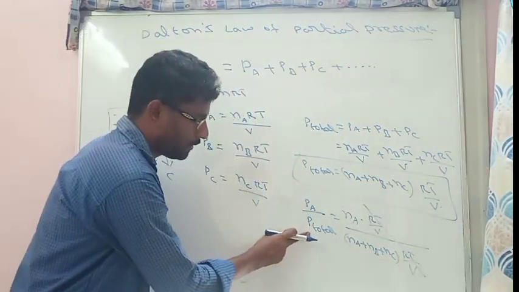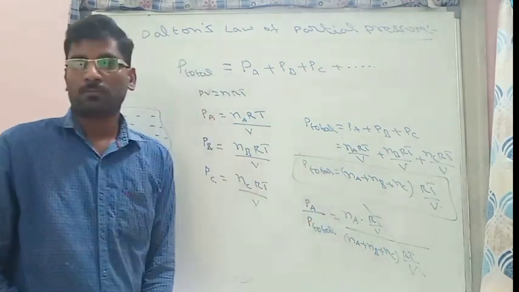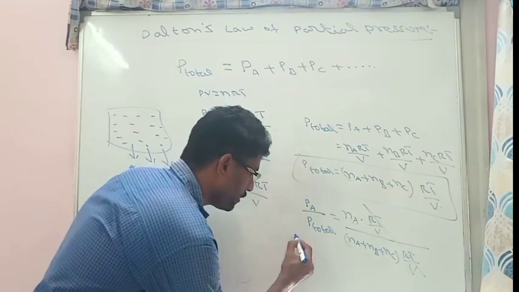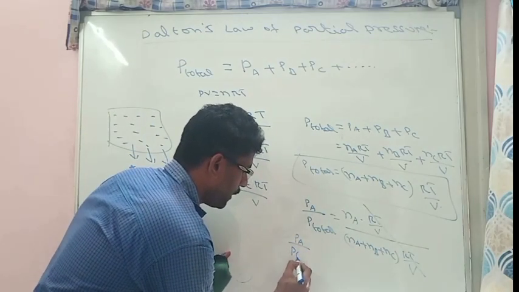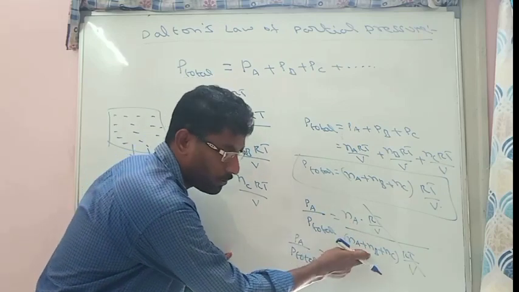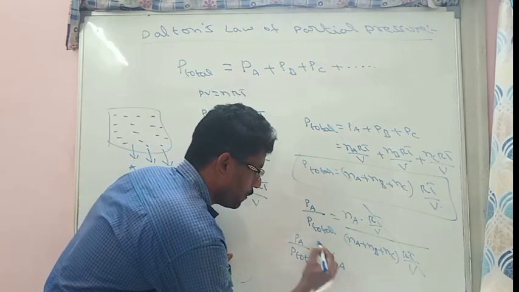So PA by P total is equal to moles of A by total moles. This is nothing but the number of moles of one component by the total number of moles, which is called mole fraction.